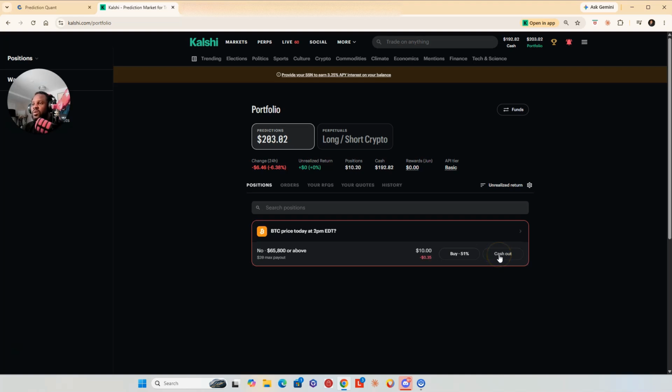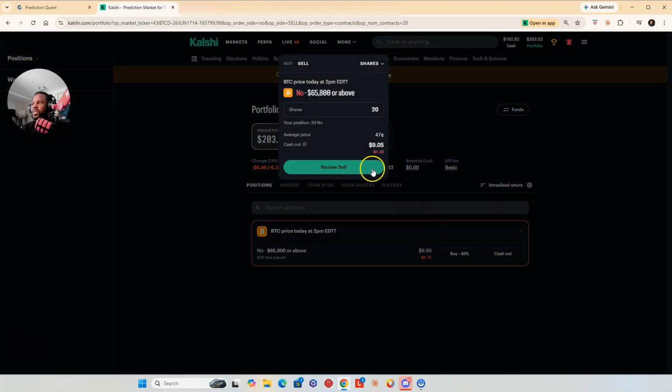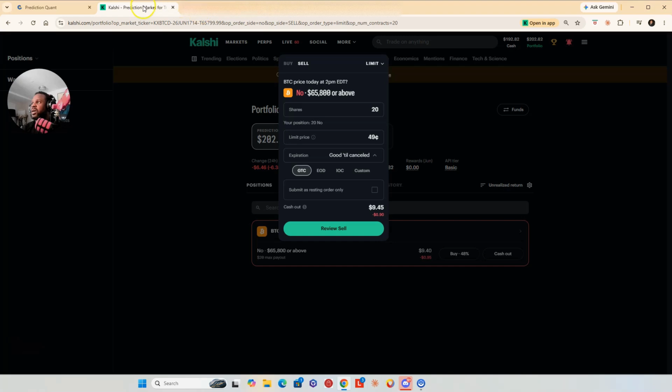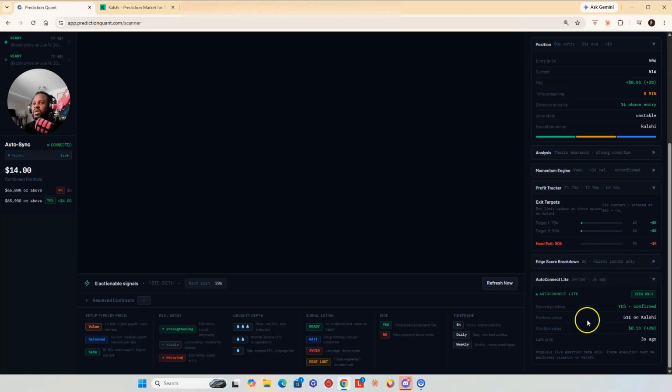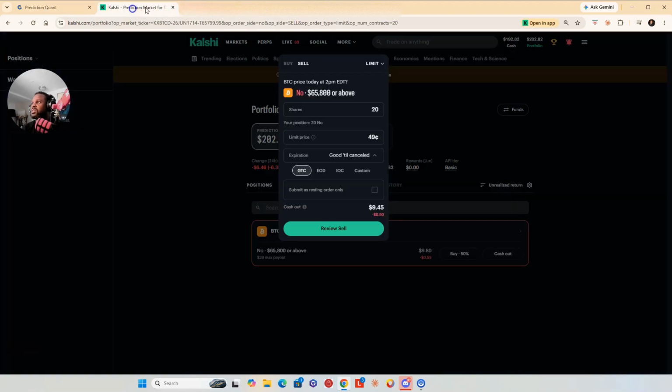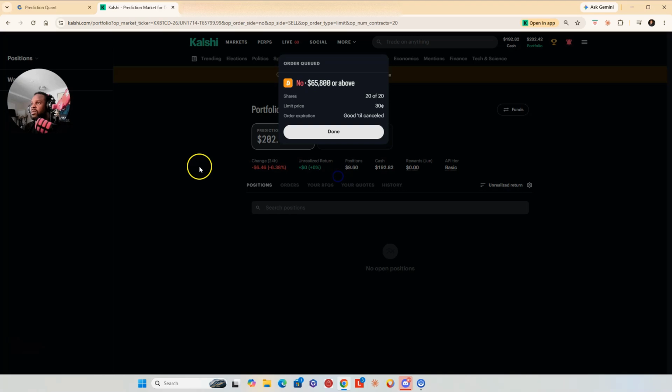So I'm going to put in my stop loss personally. So change shares to limit. And let's see, it was 30 cents. Okay, so we want to change this to 30 cents to sell. And there we go.